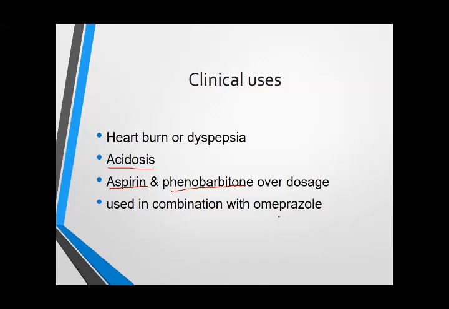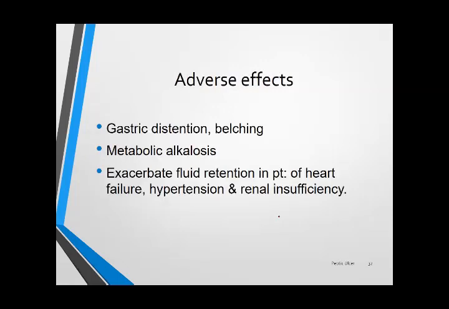So there is a list of clinical uses of sodium bicarb, but it is not commonly used in peptic ulcer because of its systemic effect. It can cause gastric distension and belching because of carbon dioxide release. It can cause metabolic alkalosis if used in higher quantity. It can exacerbate fluid retention in patients having heart failure, hypertension, and kidney problems. So it should be avoided in patients having all these problems.